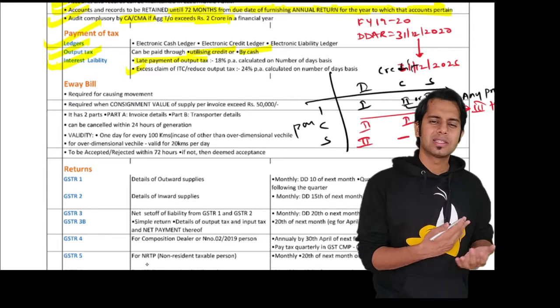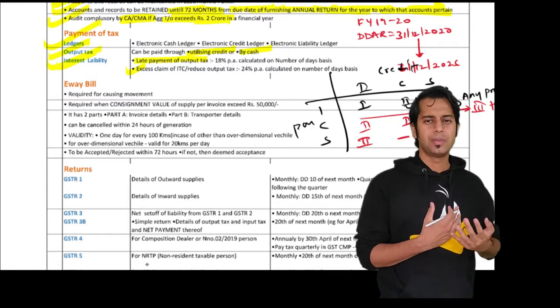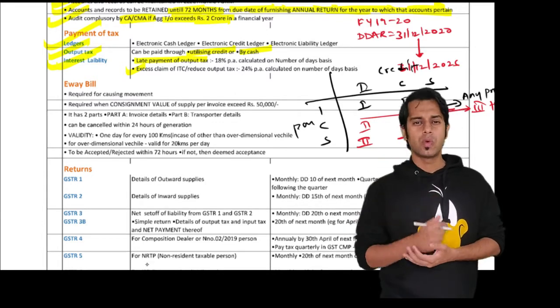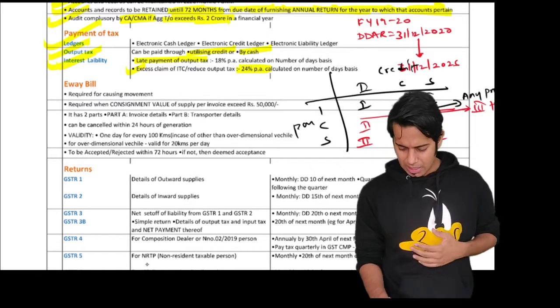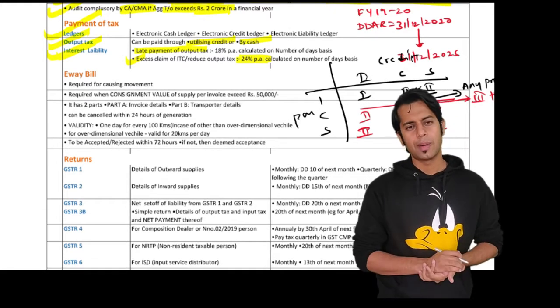Then what if I take excess input tax credit, sir? What if I reduce my output tax liability? Then interest is at 24% per annum, calculated on a number of days basis.